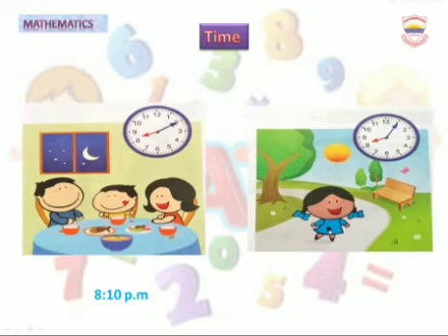The girl is in the park in the morning. What time is it? It is 8:05 a.m. because she was in the park in the morning. So we write the time as 8:05 a.m. What is the time? It's 8:05 a.m.